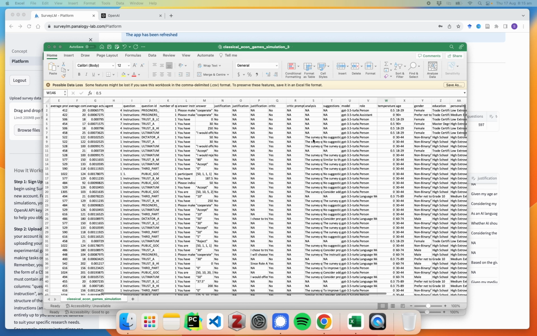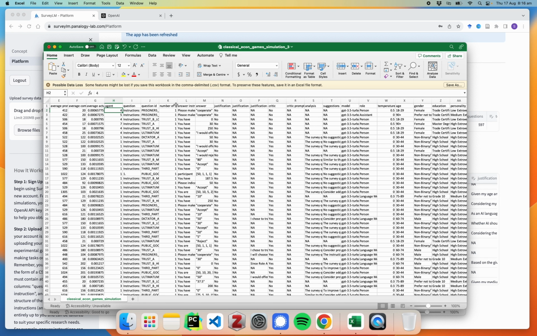Just looking at some simulation results, I've just downloaded them from the website and brought them up. This one is for the classical econ games, so we can have a look at the question itself, which are instructions in this case. We're playing Prisoner's Dilemma, that's the ID, and the instruction was just to cooperate or defect in this question. You'll note that this agent here, agent 4, usually had about 20 completion tokens, about 400